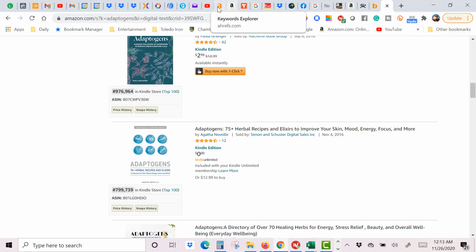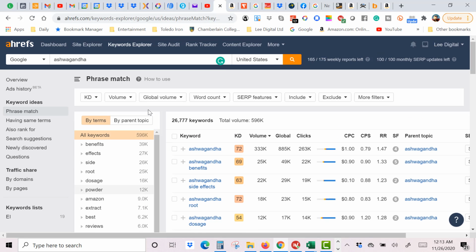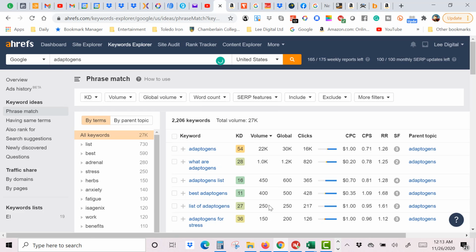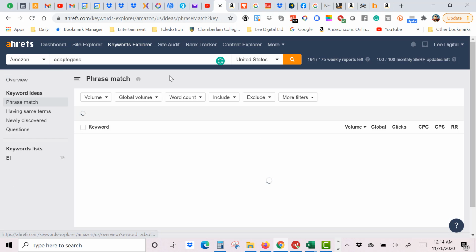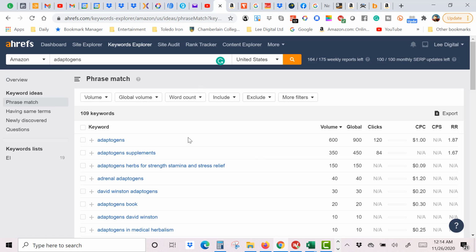Let's look at Ahrefs here for adaptogens. 22,000, kind of low for Google. 22,000 is the search volume on Amazon. So very little volume, like we saw. So that's discouraging for me.